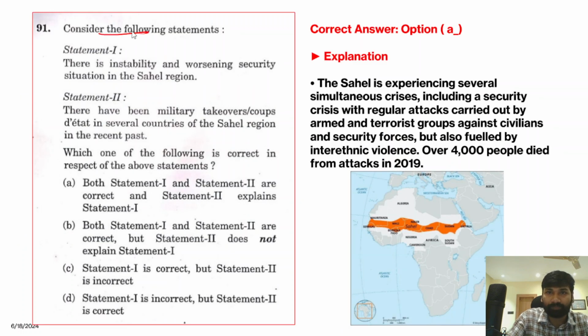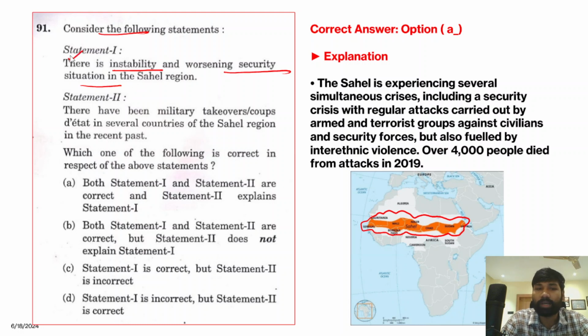Next question. There is instability and a worsening security situation in the Sahel region. Now what is the Sahel region? This is the Sahel region, or sub-Saharan Africa. If you look at this region, there is a lot of instability and a worsening security situation, because there were civil wars, armed conflicts and terrorism, which are widely prevalent in the Sahel region.